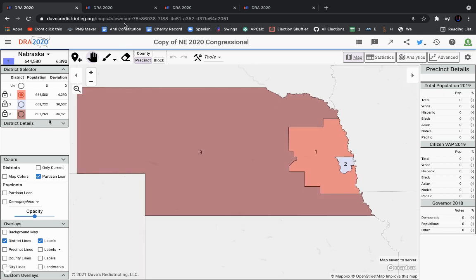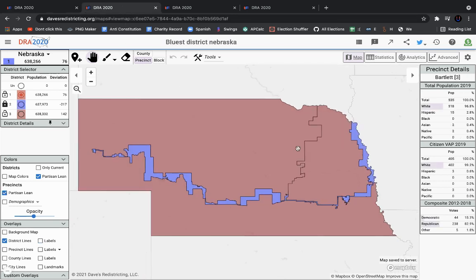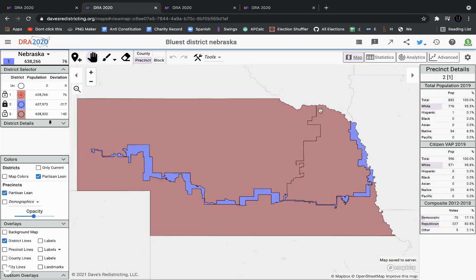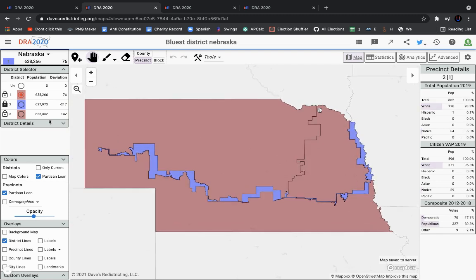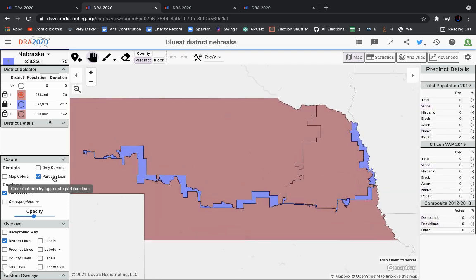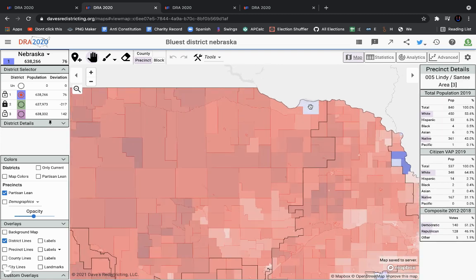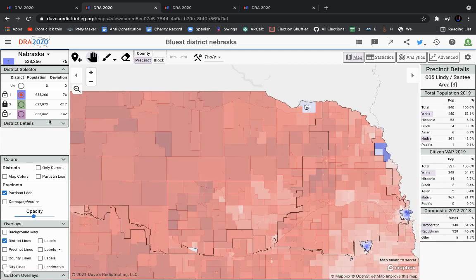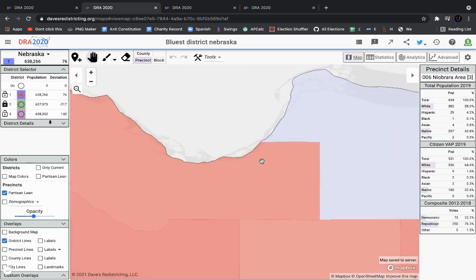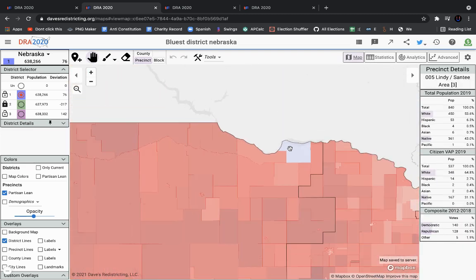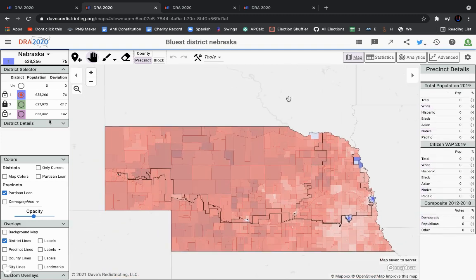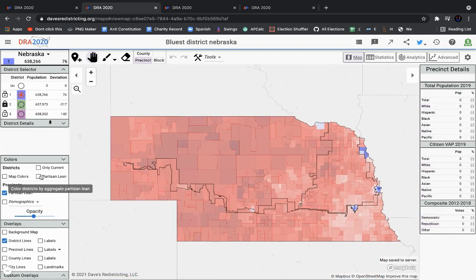So I did actually make a really ridiculous map of the most Democratic map I can get in this state. I believe it includes all but one Democratic precinct, this narrow Democratic precinct up here. I think it's a precinct that leans Democrat, but the turnout rate from the Native Americans that make the district Democratic-leaning is terrible. So I was like, you know what, I'm not going to be bothered with it.